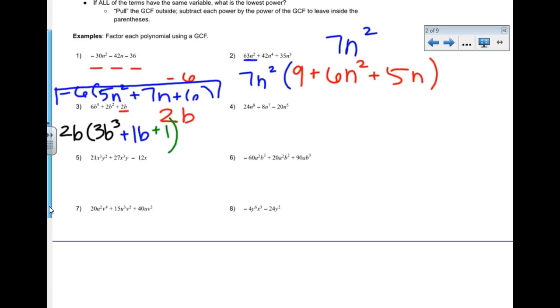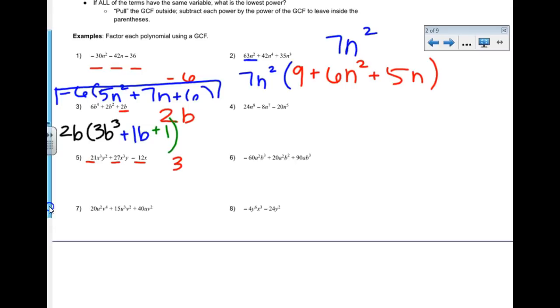Now number 5. This time I've got multiple variables in there, so I have to keep in mind how I work with that. I'm going to start by looking at my coefficients, just like I did before: 21, 27, and negative 12. A number that goes into all 3 of those is 3.